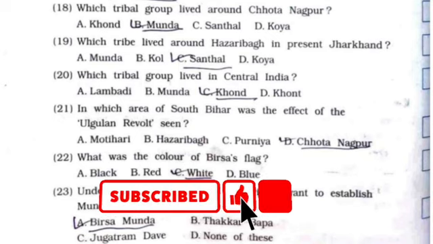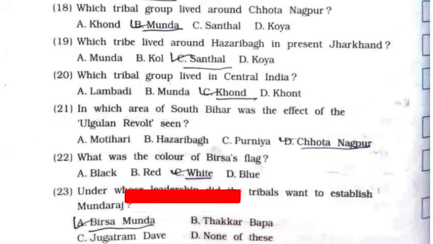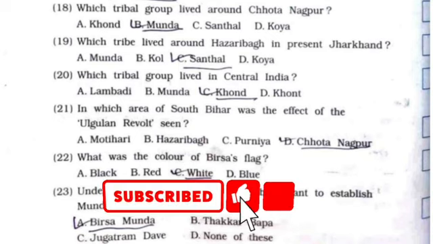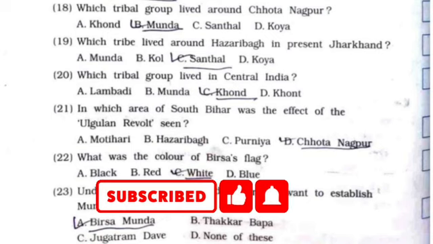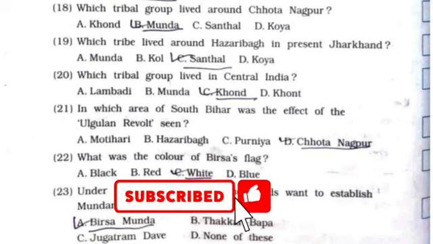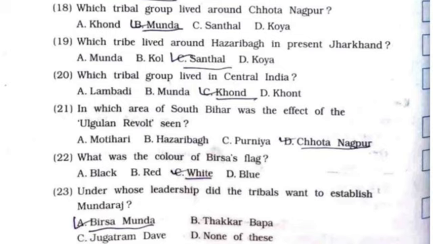21, in which area of South Bihar was the effect of the Algal revolt seen? It's option number D, Chota Nagpur. 22, what was the color of Birsa's flag? It's option number C, white. 23, under whose leadership did the tribals want to establish Munda Raj? It's option number A, Birsa Munda.